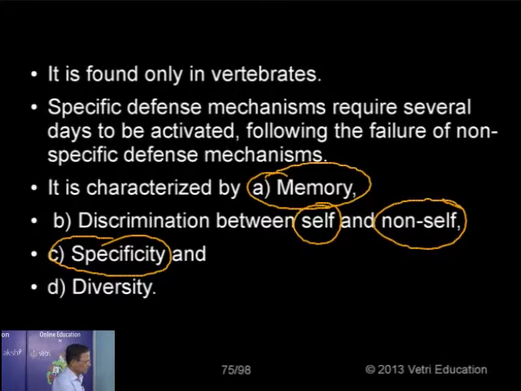Then diversity. It can recognize a vast range of microorganisms. Millions of microorganisms found in this world cause diseases. And as we have the power of the immune system, it has the ability to recognize a vast range of microorganisms, not one or two. That is why we are able to withstand various disorders or diseases caused by millions of microorganisms in this world. So these four properties are very important for the immune system, particularly the acquired immunity.